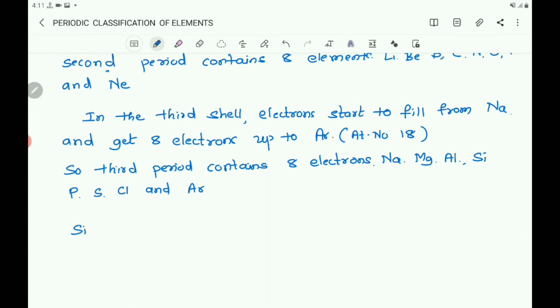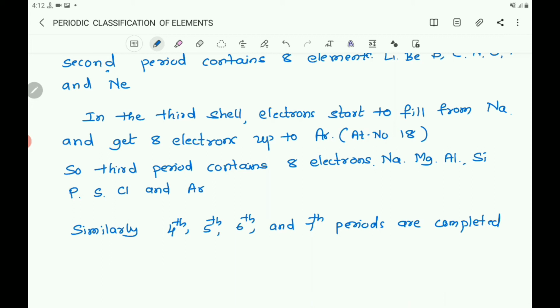Similarly, the fourth, fifth, sixth and seventh periods are completed with different numbers of electrons.